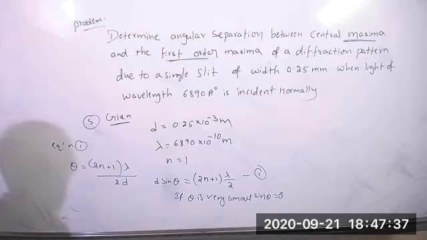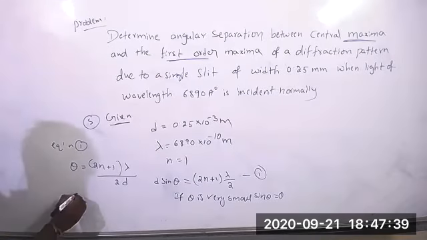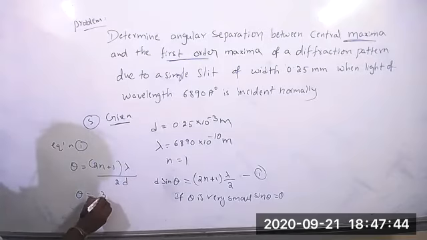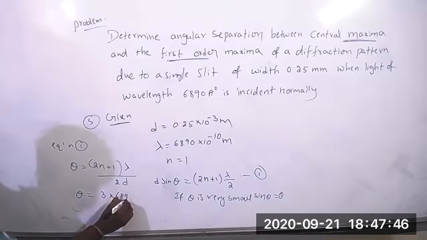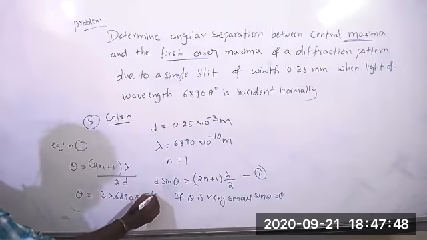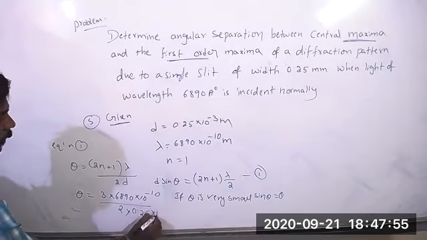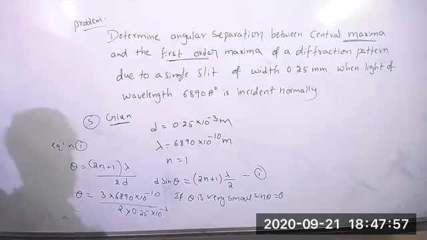So theta, with n equal to 1, equals 3 into 6890 into 10 to the power of minus 10 by 2 into 0.25 into 10 to the power of minus 3. Angular separation is nothing but from d sine theta, so from that we take theta.